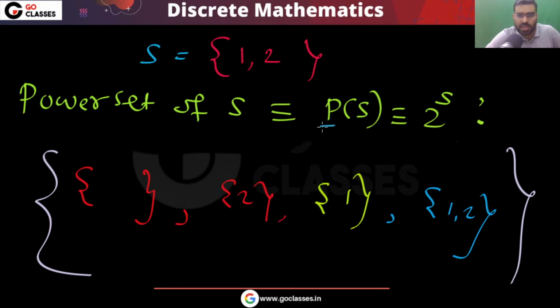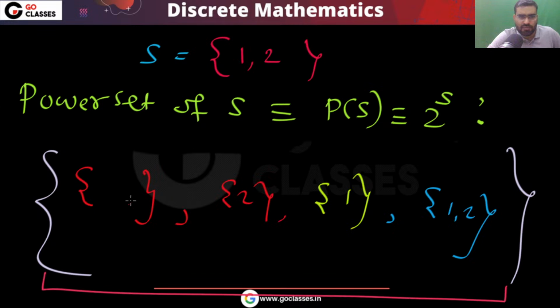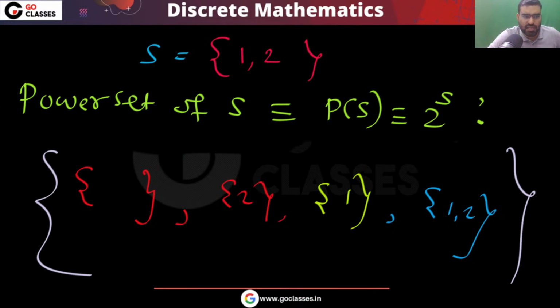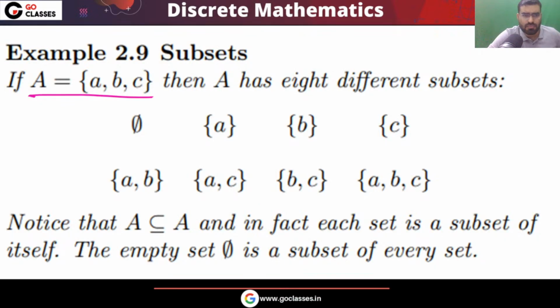So you can denote it as P of S, power set. It simply means the set of all the subsets of S. You can notice this is a set which has all the subsets of S. So the collection of all the subsets of S, that is your power set. So you can easily see, if your set has 3 elements, then you can create a total of 8 different subsets. This empty set is a subset of every set. Every set is a subset of itself. And you can notice every element of this set is also an element of this set.